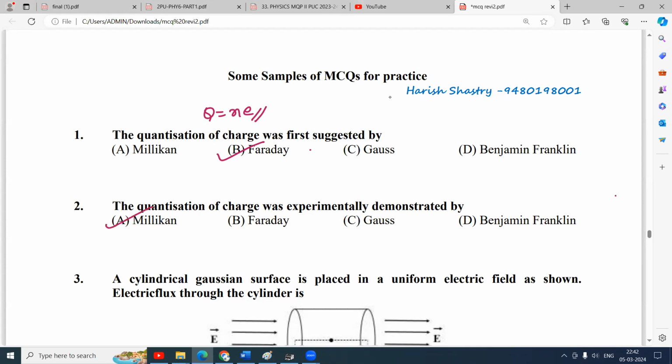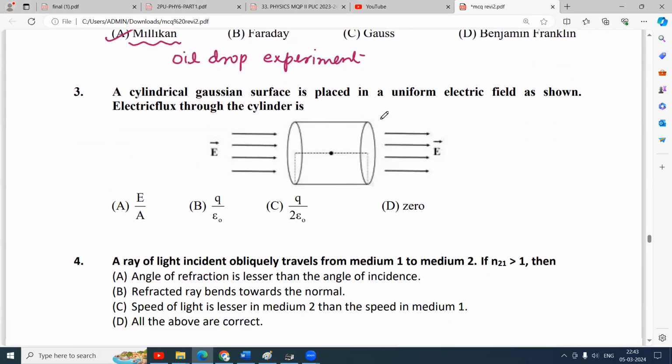So the next question. Quantization of charge was experimentally demonstrated by Millikan, in his famous experiment, Millikan's oil drop experiment, that proved that charges are quantized. The charge on a body is an integral multiple of charge of electron, so n can be plus or minus 1, plus or minus 2, and so on. It was suggested by Faraday, and that principle was given by Faraday, whereas it was proved by Millikan. Okay, third one.